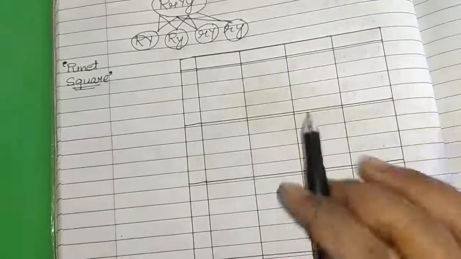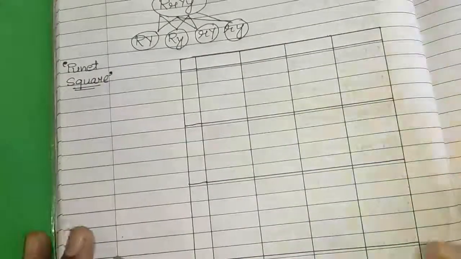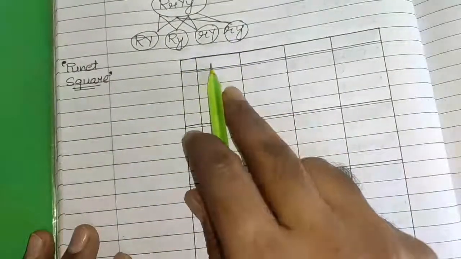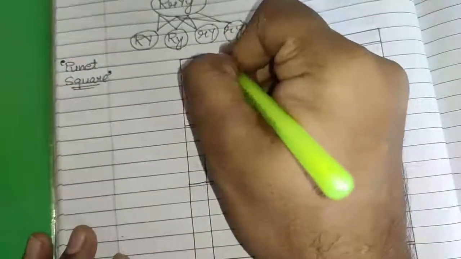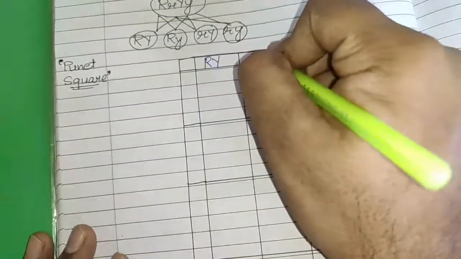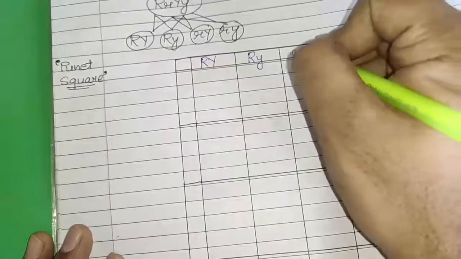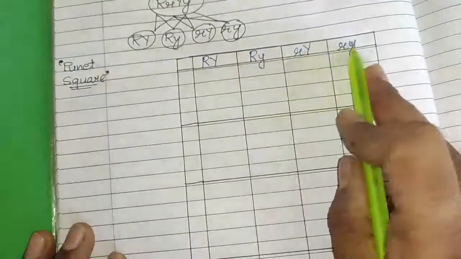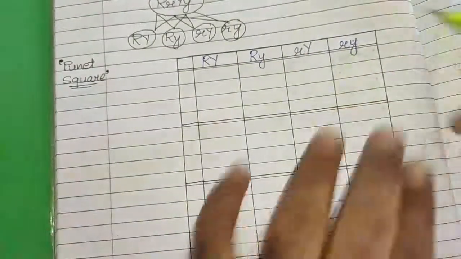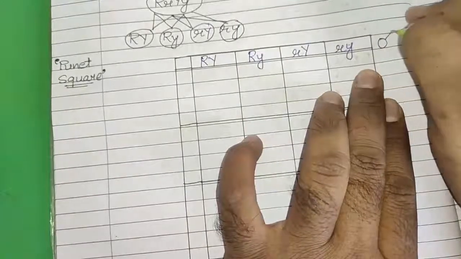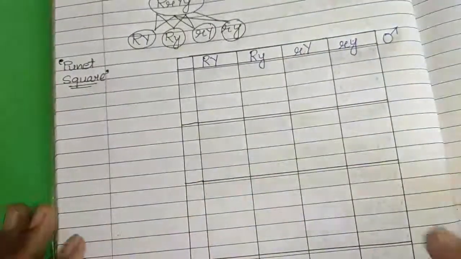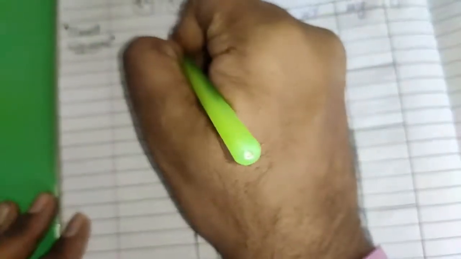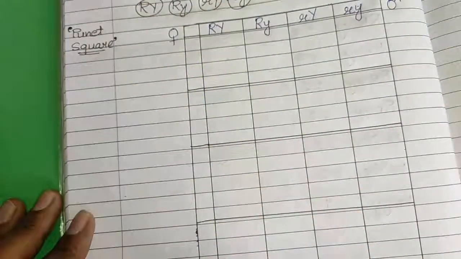It is the easiest one. What we have to do is simply write down these gametes on the top, as I am writing over here. In each column I will write one possible gamete. These gametes are of the male, and we will write the gametes of the female on the side of the table.